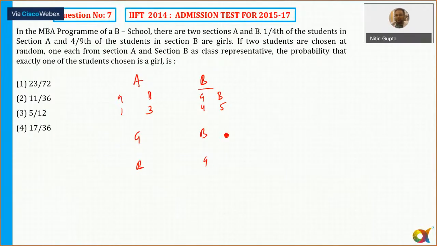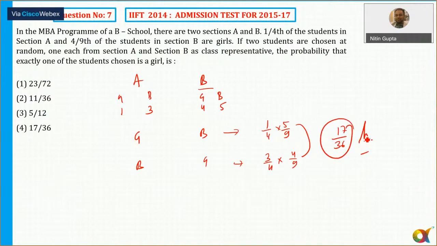So what is the probability in the first case? 1/4 into 5/9. One boy from section A, that is 3/4, and one girl from B, that is equal to 4/9. And I just need to add these two. So 5 plus 12, that is 17/36. Easy question on probability, option number 4. So the correct answer is 17/36.